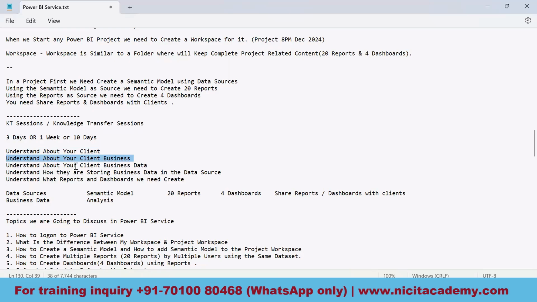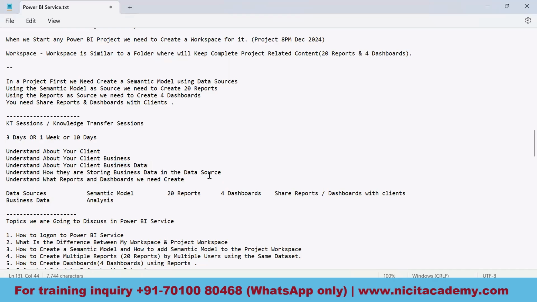And then they would be giving you some idea on the business data. What is the business data the client would be having? So understand about your client's business data. In this KT session, all these things would be carried out.